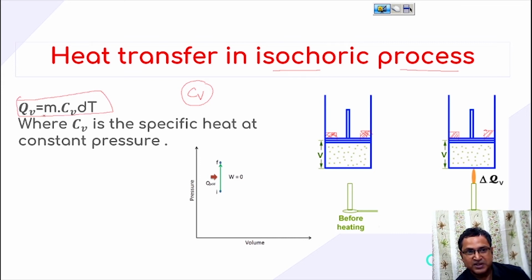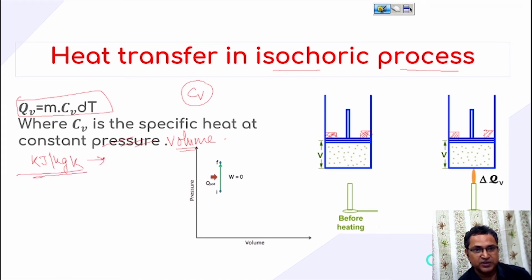So the value of this heat transfer is mCv delta T, where Cv is the specific heat at constant volume, and its unit is kilojoule per kilogram Kelvin.